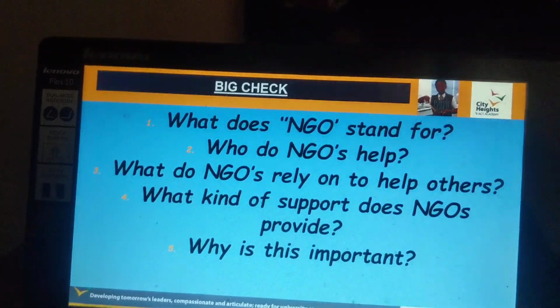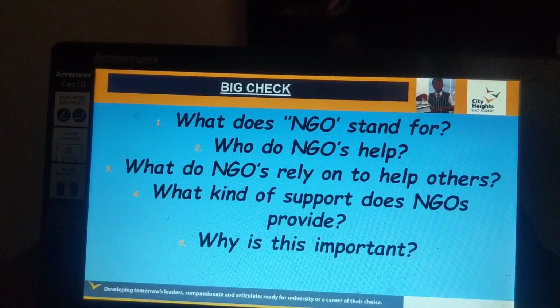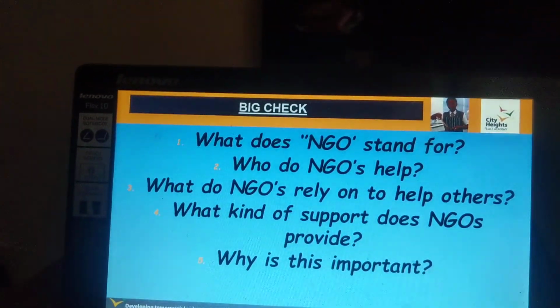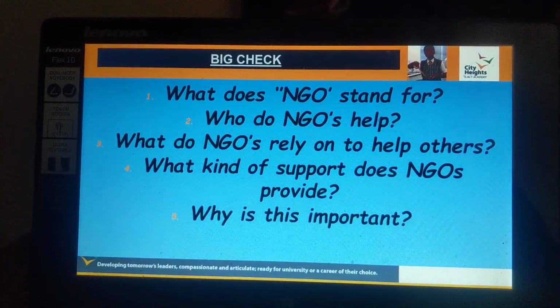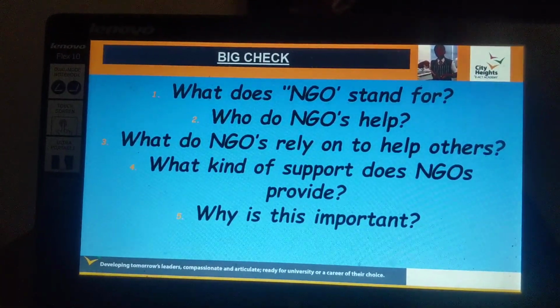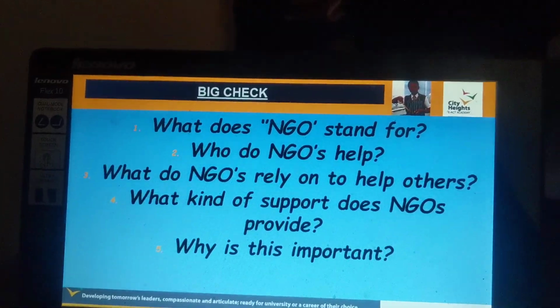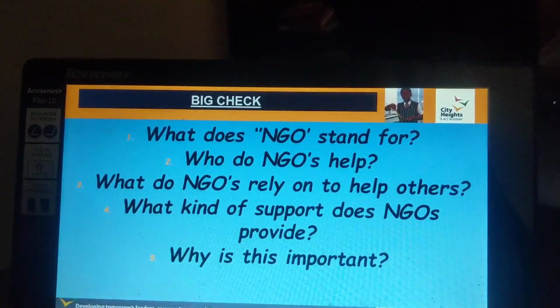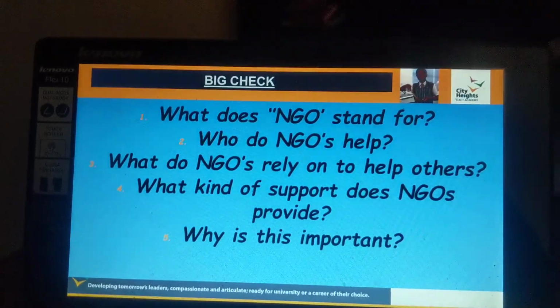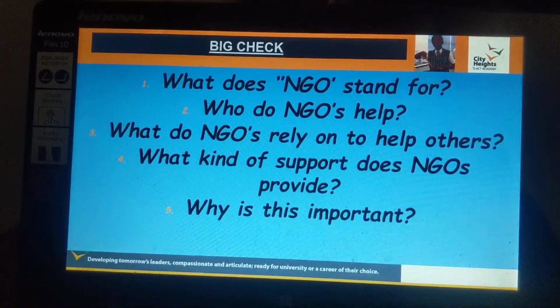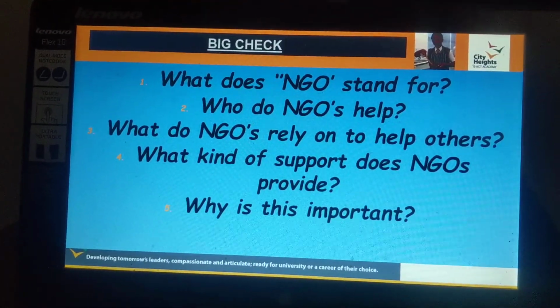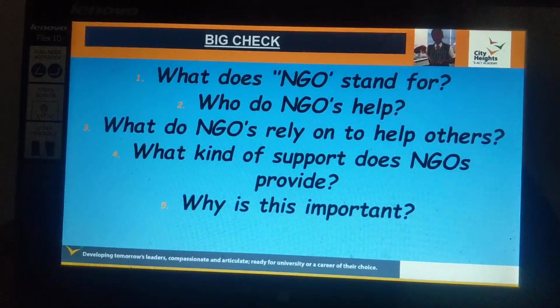We have loads of NGOs around the world today that go into various countries, poor countries, and provide that humanitarian support. Provide those services like food, water, shelter, education, hospitals, loads of different services that we take for granted, unfortunately, for countries that need it. They rely on charity, they rely on donations to provide that support.